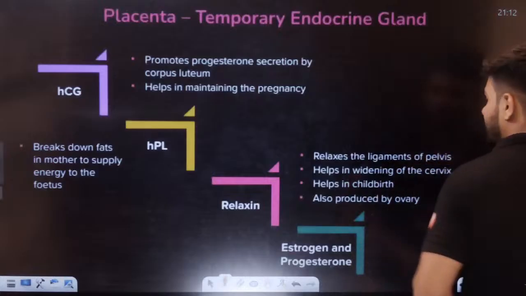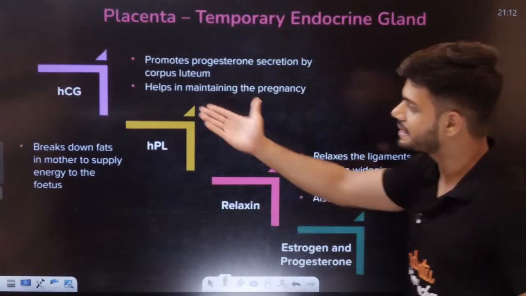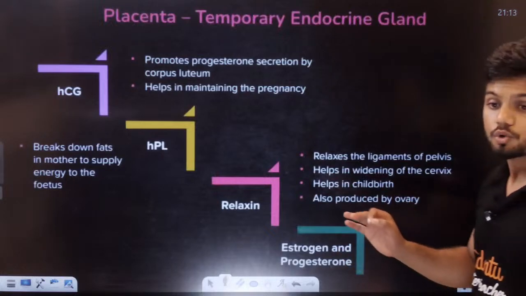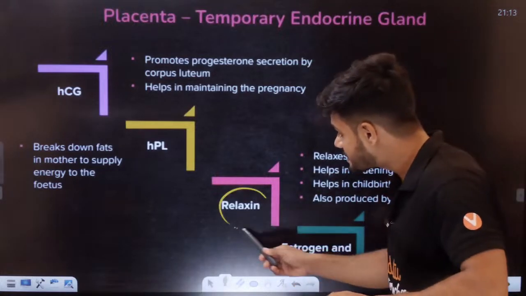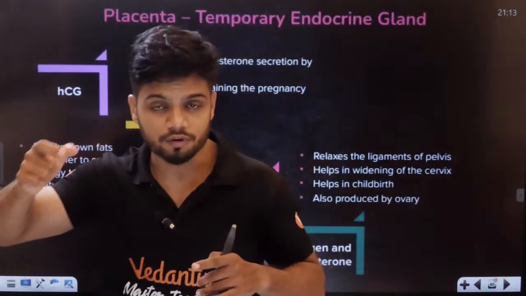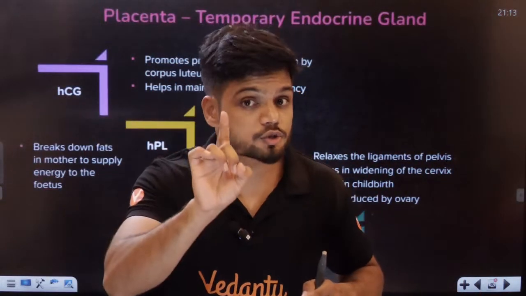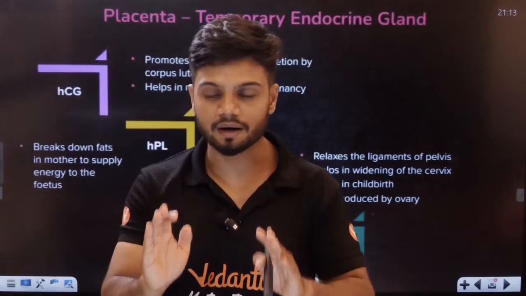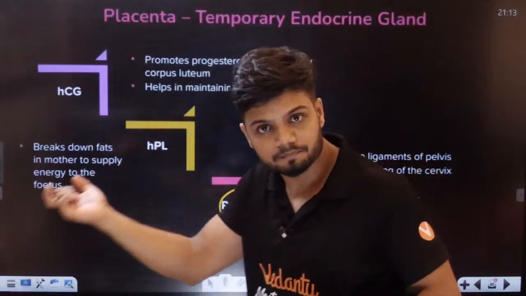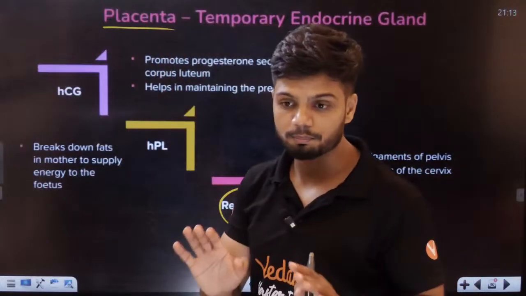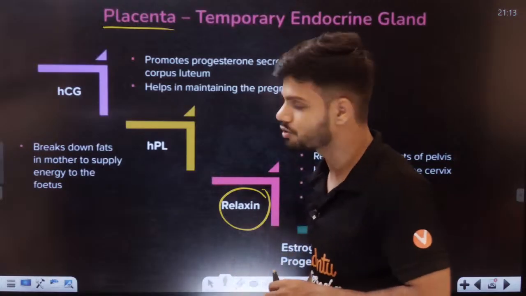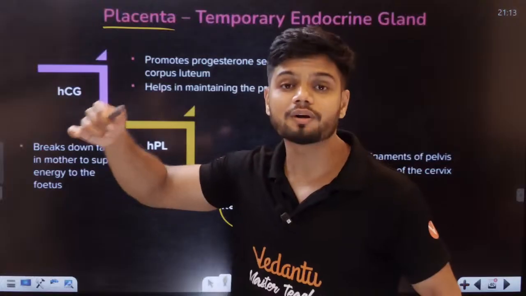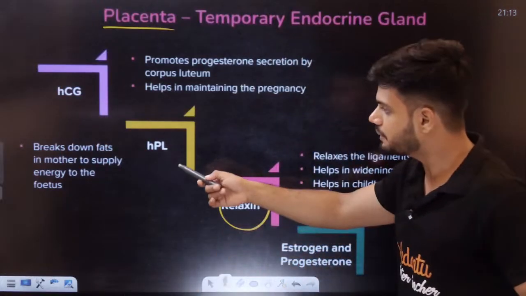It will produce hormones like HCG, HPL, relaxin, estrogen and progesterone. Students, your NCERT says relaxin is produced by the ovary also, in the later stages. Also is the main word there. But please remember, relaxin is produced by the placenta also. What is HCG, students? HCG is human chorionic gonadotropin. HPL, not IPL.